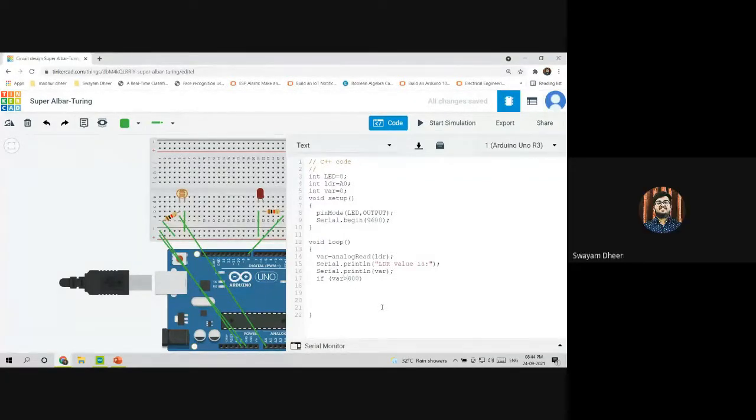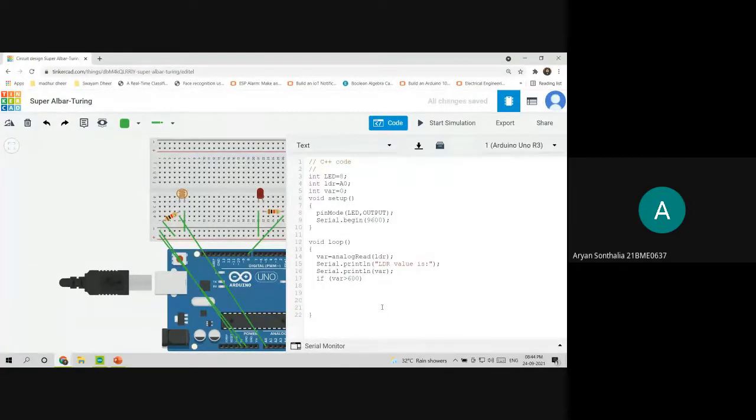The ADC in the analog pins of the Arduino is a 10-bit ADC, that is 2 to the power 10, 1024 values. So for 0 to 5 volts, you get a range of 0 to 1023. So this var variable is getting that value.